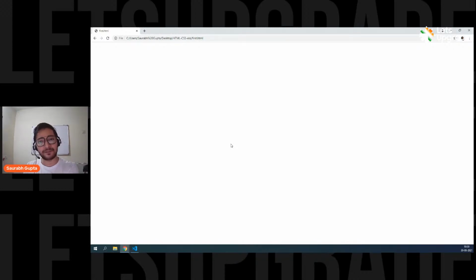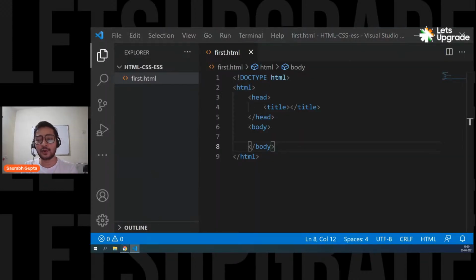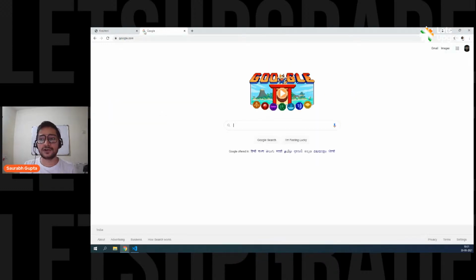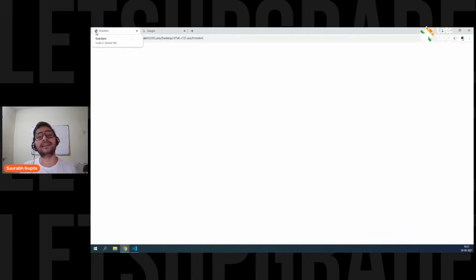Now we know how to create a web page, but what about putting content in it? So let's start from this place. You can see here, currently we have the file name, first.html. But if you simply go to Google, you don't see any file name. You see Google, and you see this icon. How can I do that? What if I want to put my own icon here? What if I want to change this text? I don't want to display the file name. What can I do for it?